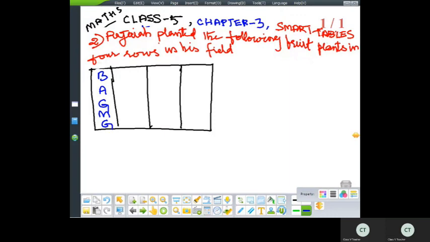Then next row: mango, mango, apple, Goa, banana. Then third row: Goa, banana, mango, apple, Goa. Then fourth row: apple, mango, apple, Goa, Goa. Okay.